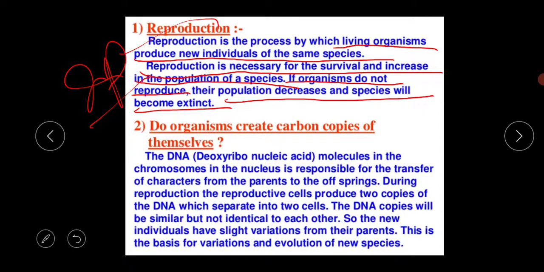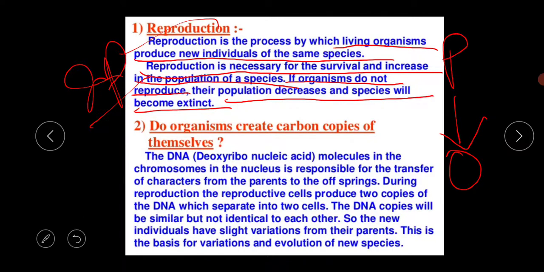So that's why reproduction is a very necessary thing, and I think all of you know a little bit about it. It is one kind of biological process by which living organisms produce new individuals of the same species from the parent species. So always remember, through reproduction the parents produce the offspring.